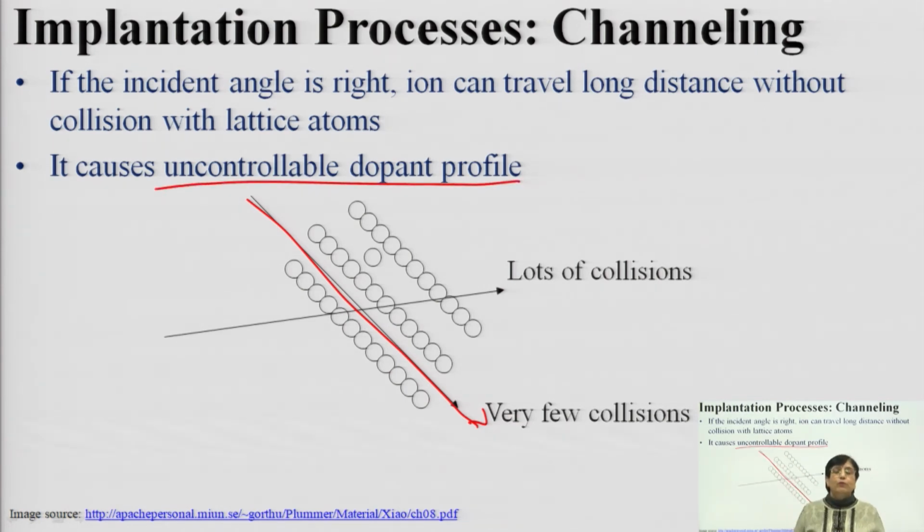So, you have to ensure this, because otherwise you can have an uncontrollable profile. You must know exactly the crystal orientation and the properties of the host material, and then calculate the angle at which you need to make the beam strike the host, and then you will get the desired profile. To get the desired profile, the phenomenon of channeling has to be understood.